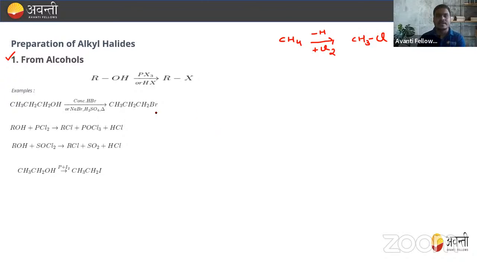Let's see the example for this. If we treat alcohol, that is ROH, with PCl5, PCl3 or SOCl2, all will give this, right? I hope everyone understood this. How will you prepare alkyl halide from alcohol? Just a simple way, by treating alcohol with either of these reagents: PCl5, PCl3, or SOCl2.